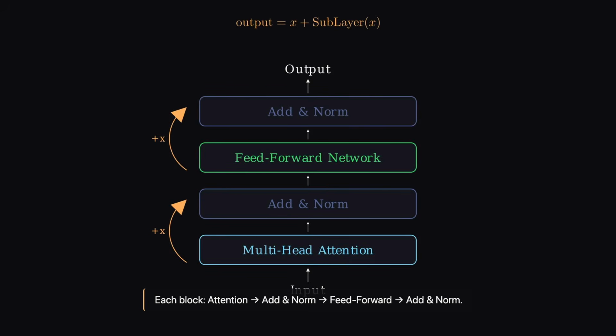As tokens pass through layer after layer, their representations become richer. Early layers capture syntax, middle layers capture semantics, deep layers capture abstract reasoning patterns.